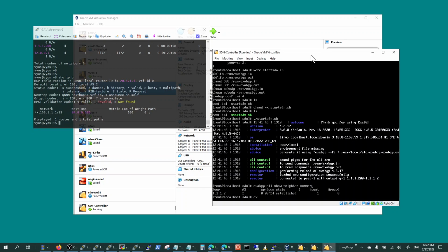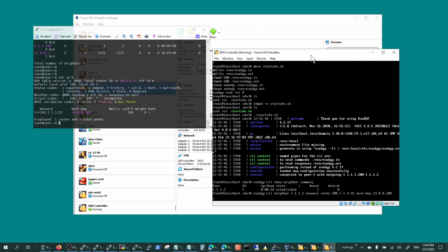I'm going to say xbgp-cli neighbor 1.1.1.2 announce route 200.1.1/32, and next hop is necessary. So next hop is going to be 23.0.0.100. That's one of my web servers.